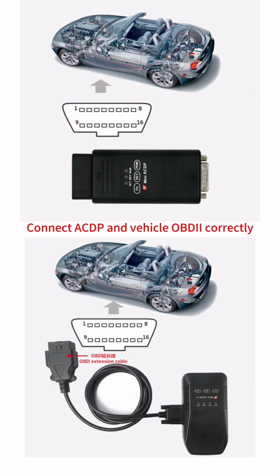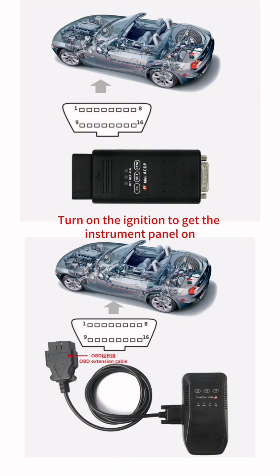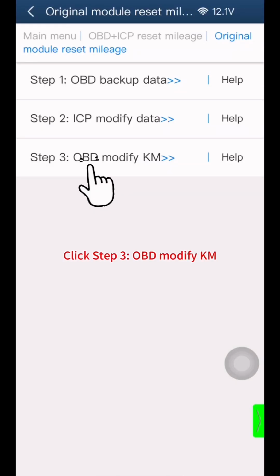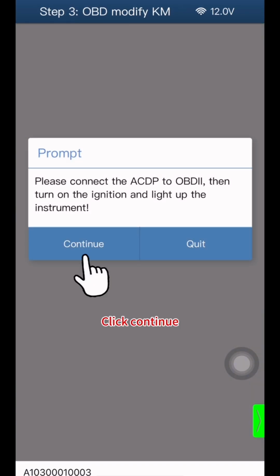Connect ACDP and vehicle OBD2 correctly. Turn on the ignition to get the instrument panel on. Click Step 3 OBD Modify km. Click Continue.